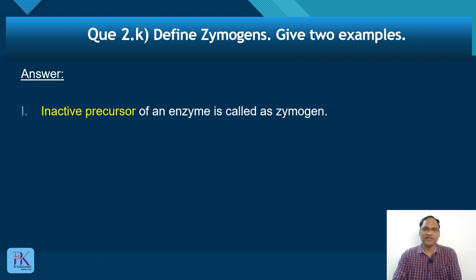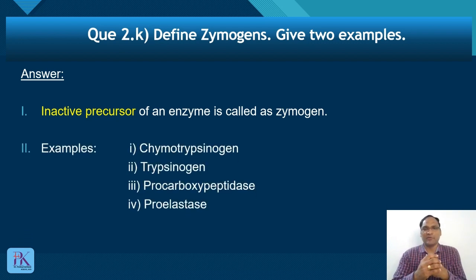What is a zymogen? An inactive precursor of an enzyme is called a zymogen. Examples are chymotrypsinogen, trypsinogen, procarboxypeptidase, and proelastase, which are used during protein digestion. Chymotrypsinogen is converted to chymotrypsin, trypsinogen to trypsin, procarboxypeptidase to carboxypeptidase, and proelastase to elastase. These are produced as inactive precursors so that they are protected from the acidic environment. So these are the examples.